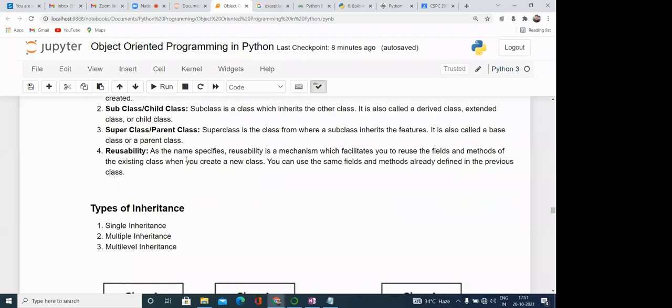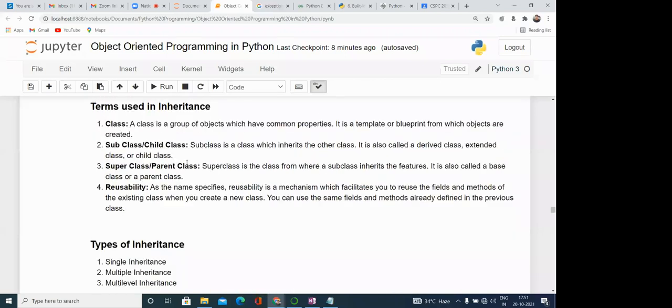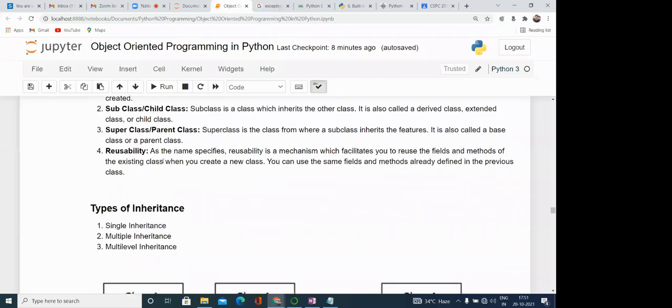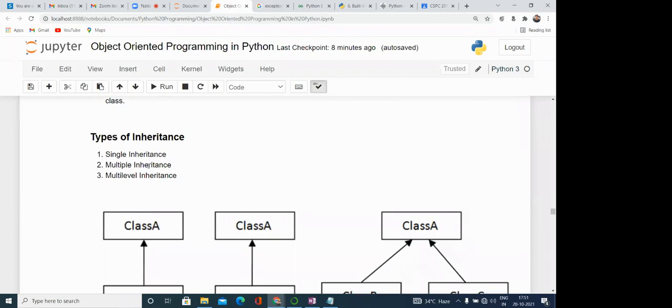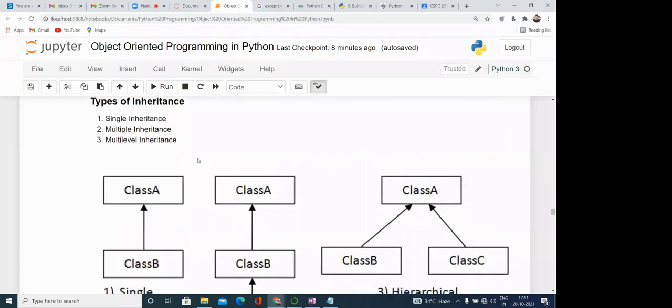Okay, so reusability means when we are acquiring properties, the same properties when we are accessing from the other class. This is called reusability. The types of inheritance in Python are single inheritance, multiple inheritance, and multi-level inheritance. Python basically supports almost all types of inheritance. There is no problem in case of Python.